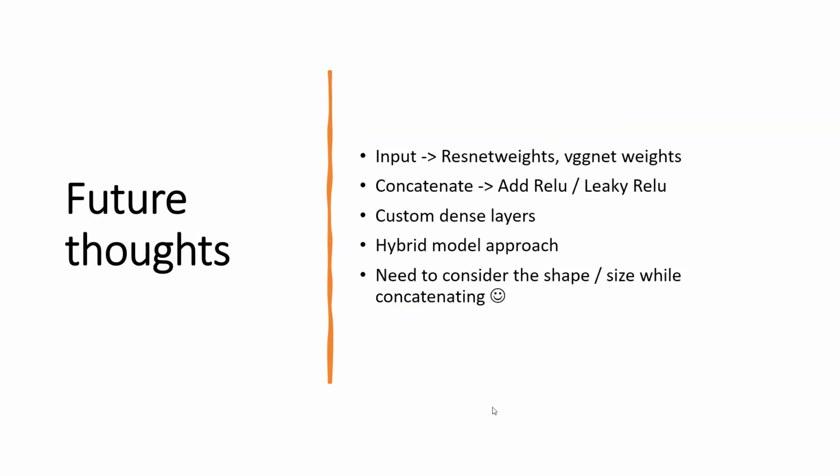Basically, what is the thought process? If we take different networks, we could use their pre-trained weights, and then add a few more custom layers on top of it, and then we can build our own custom model, which would probably give us more activations relevant to the particular network. But when we try to concatenate, we should also look at the size of the data at that point, like 2048 or 1028, and then concatenate it and add the subsequent layers.